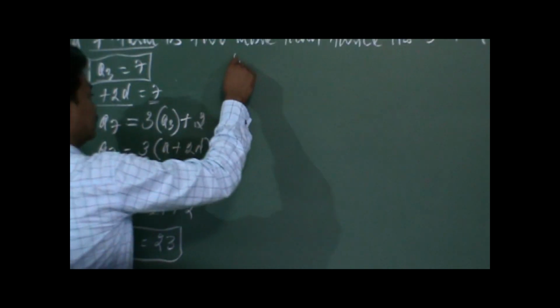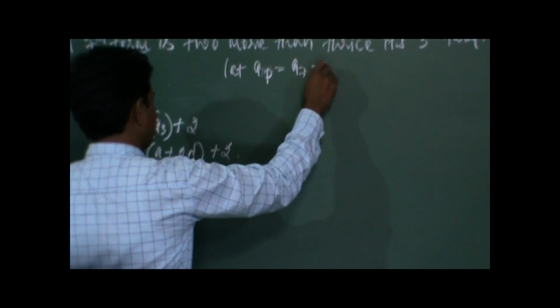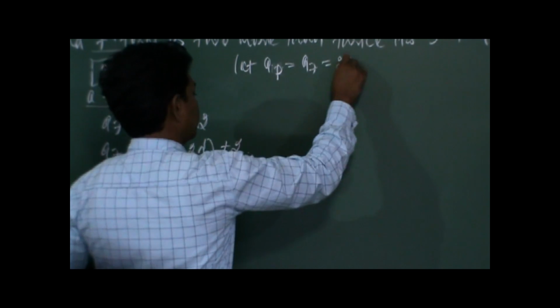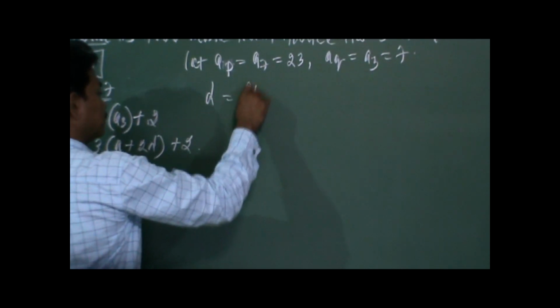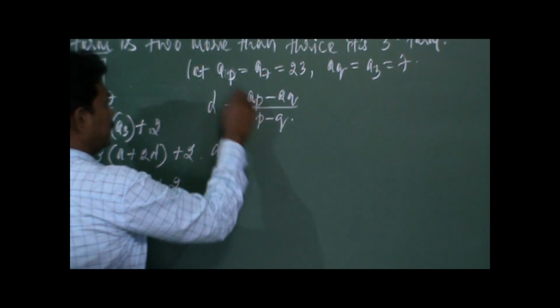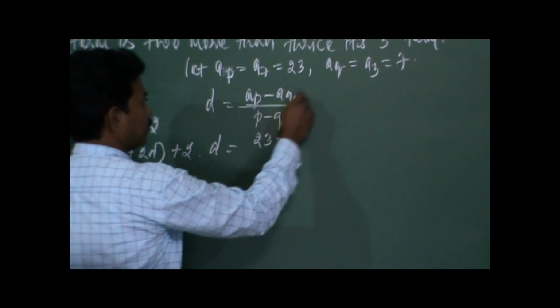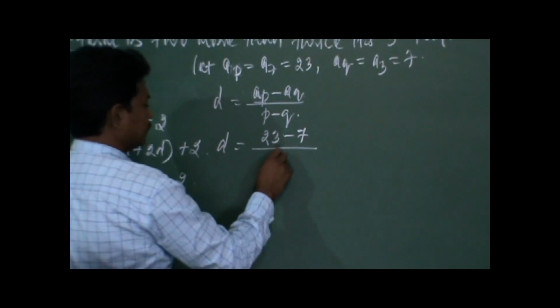So when two different terms of the AP are given, the method to find out D is by using the formula D is equal to AP minus AQ by P minus Q. So let AP is equal to A7, that is 23. So AQ is equal to the smallest term, that is A3. So A3 is equal to 7. So D is equal to AP minus AQ by P minus Q.